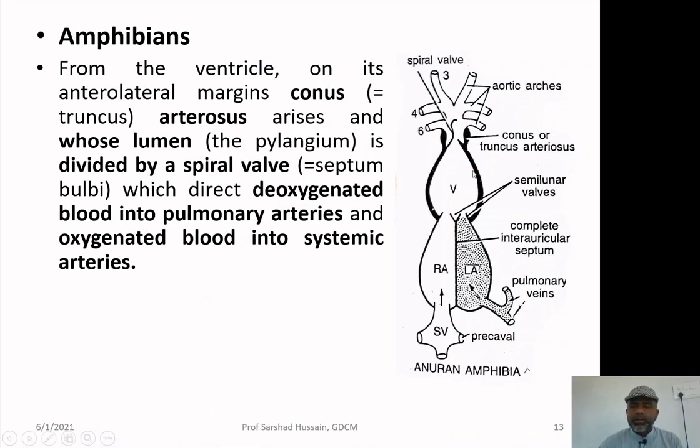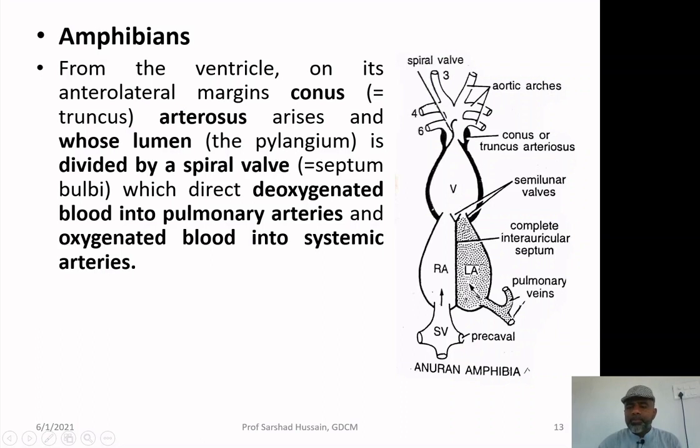From the ventricle, the blood enters into the conus or the truncus arteriosus, whose lumen is again divided with the help of a spiral valve. So, this spiral valve is further taking care of the separation of the oxygenated and deoxygenated blood, so that it may not mix up over there. Now, this conus arteriosus then directs the deoxygenated blood into pulmonary arteries and oxygenated blood into systemic arteries.